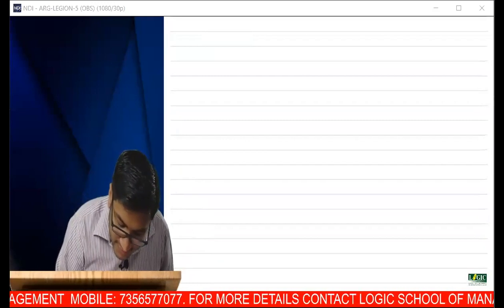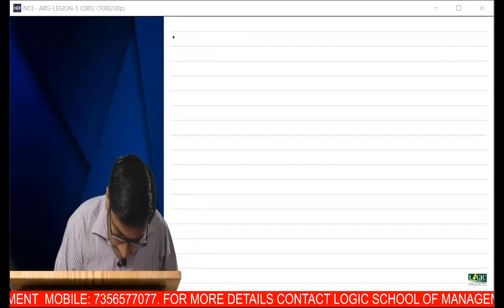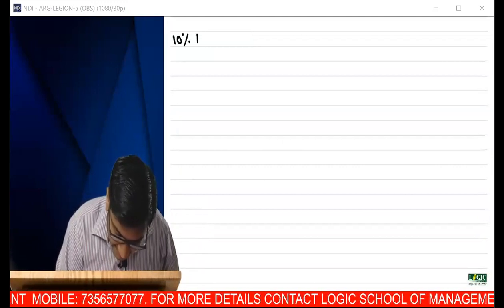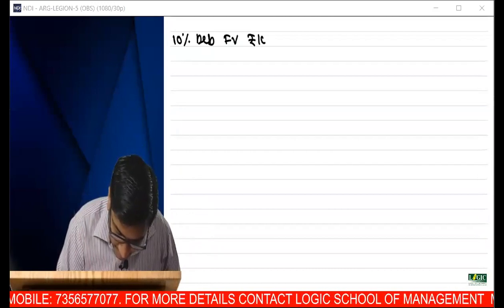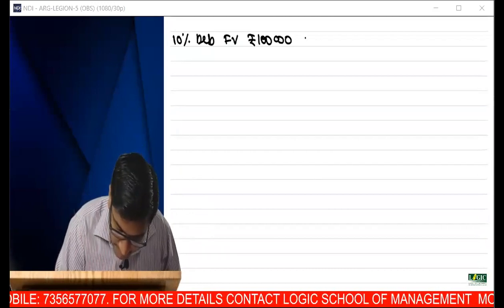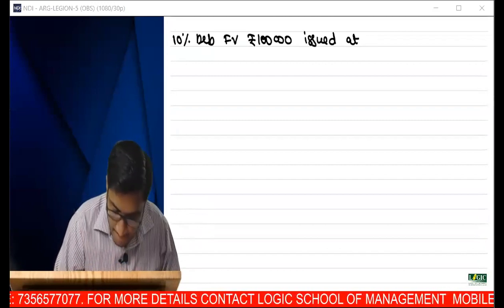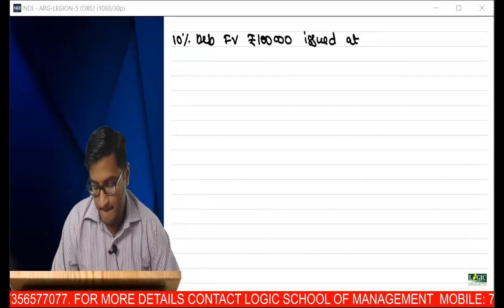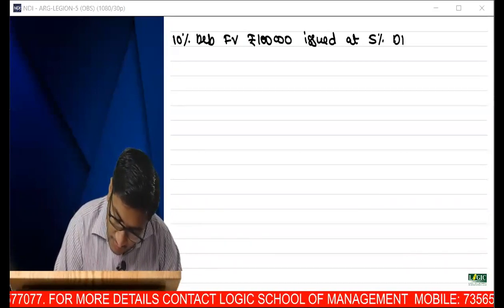Tell me, what is the journal entry? This is the story. Assume that 10% debentures, face value, rupees 1 lakh, issued at 5% discount.